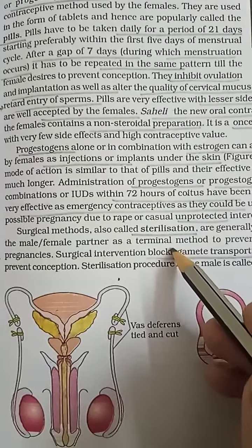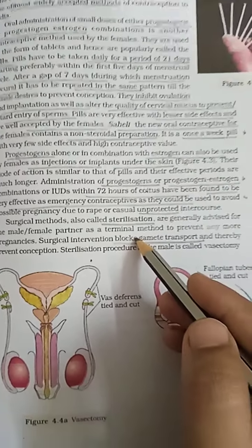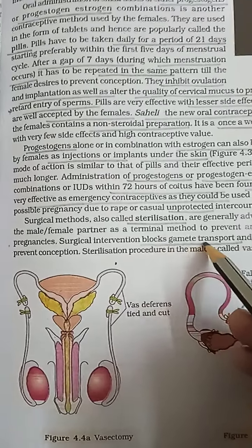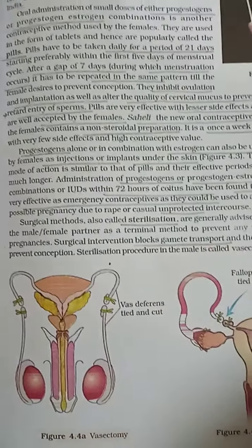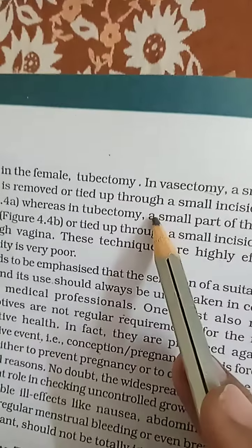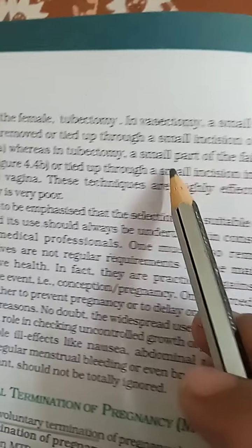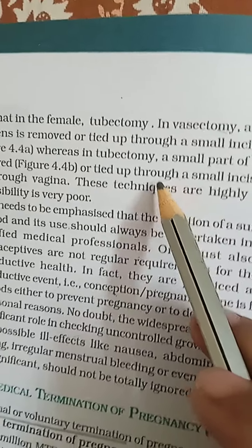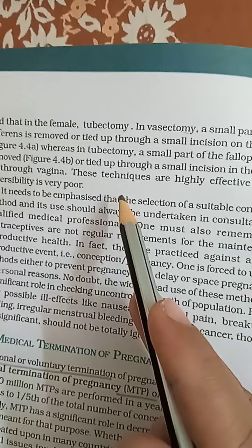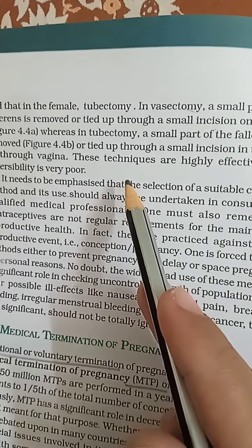Next one, sterilization, a surgical method. This is generally advised for male and female partners to block the transport of gametes, so there is prevention of conception. There are two methods, tubectomy and vasectomy. In tubectomy, a small part of the fallopian tube is cut and tied so that transport of the ovum is avoided. In vasectomy, a part of the male vas deferens is cut and tied so the sperm cannot be transported.